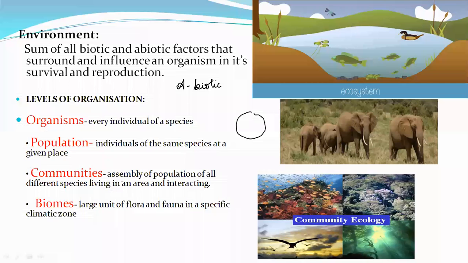Understood this definition? Assembly of populations of all the different species living in an area and interacting. When you go around you will find this, because in water you will find aquatic life, on land you will find terrestrial life, you will find plants, you will find birds. So a community is there. Different populations will interact with each other. It's important because aquatic animals depend on the aquatic plants for their food.